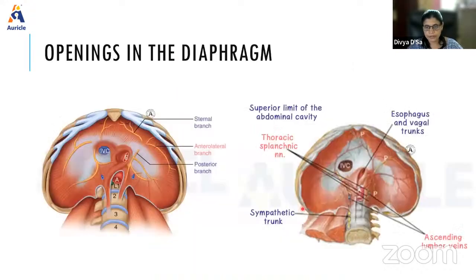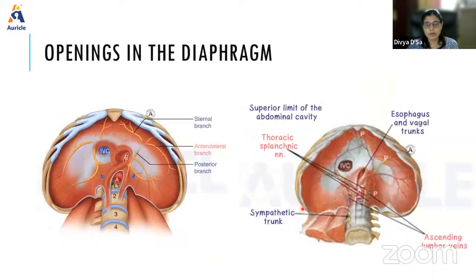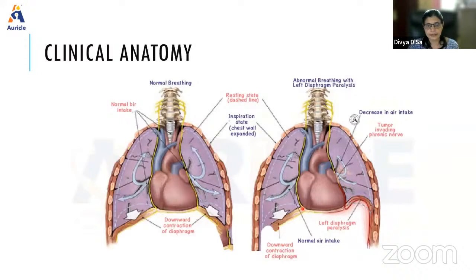Now the action of the diaphragm. What does the diaphragm do? It is the principal muscle of inspiration. When the diaphragm contracts, the lower ribs are fixed and the vault of the diaphragm descends, and the vertical diameter of the thorax increases. Here the clinical aspect is important. When there is injury to the phrenic nerve, there may be paralysis of the diaphragm on the affected side, resulting in its collapse.